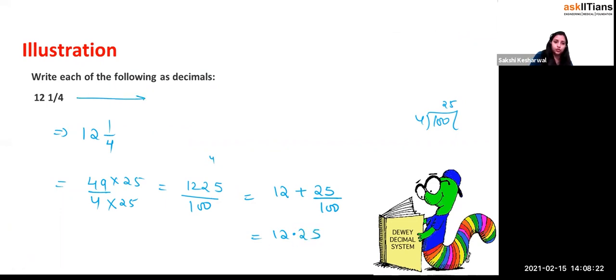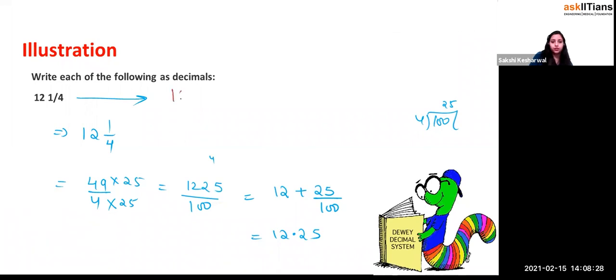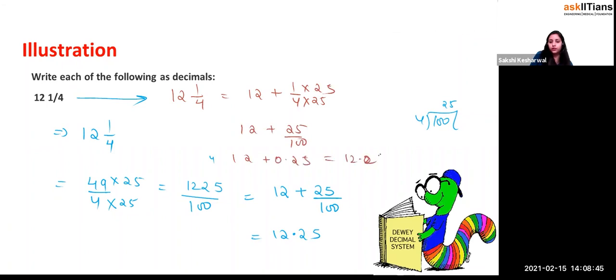Or there is one other way of doing this question. If I write 12 whole 1 by 4, this can be written as 12 plus 1 by 4. You just do the conversion like this, multiply by 25 and 25, right? So this is equal to 12 plus 25 by 100, which is equal to 12 plus 0.25, which is equal to 12.25. Yes or no?